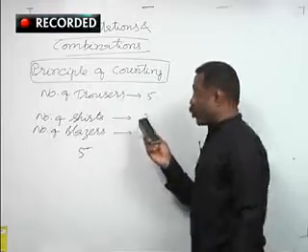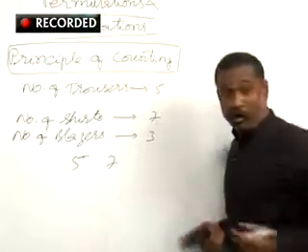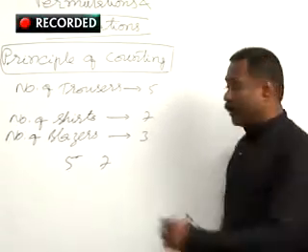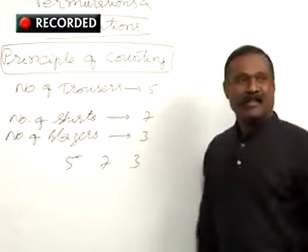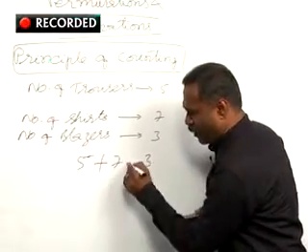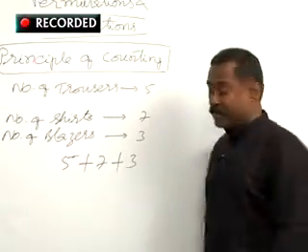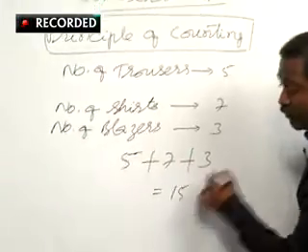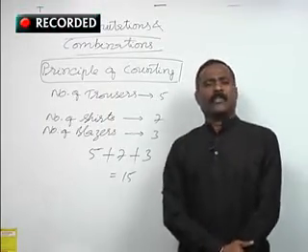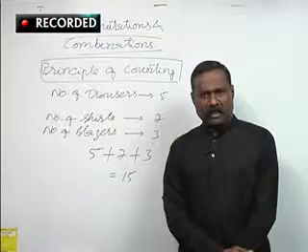Either this or this, that is, shirt can be done in 7 different ways, and blazer can be worn in how many different ways? 3 different ways. So either this or that or this can be done in 5 plus 7 plus 3 different ways, which is nothing but 15. Find the difference here. Very basic thing where the students generally ask questions like this.